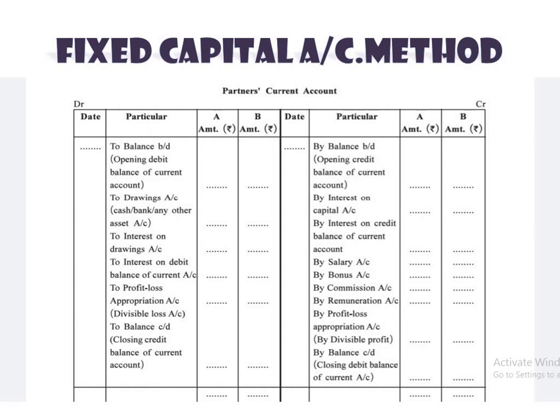But everything is the same. The balance will be carried forward, same as the partner's capital account. Divisible profit or divisible loss, and the closing balance, debit or credit. Keep in mind, there will be a closing balance of the partner's current account, debit side or credit side.